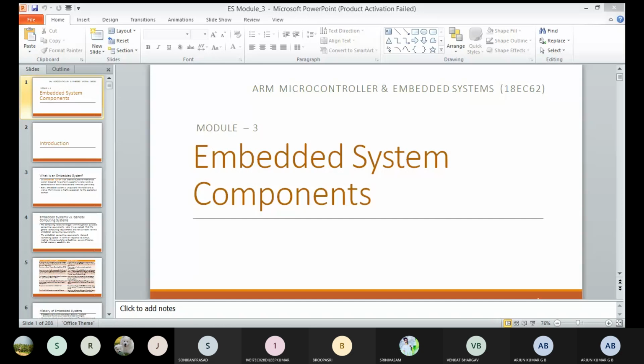For mechanical components, we use some mechanical devices, like some needles, some doors, some actuators. These are mechanical components that will also be included in the embedded system. Generally, the definition of an embedded system is a combination of three types of components.